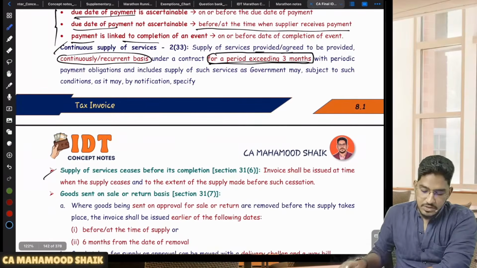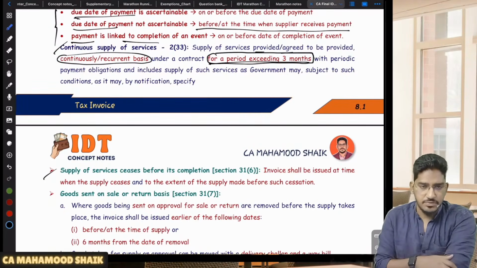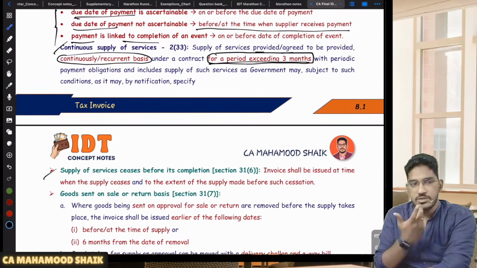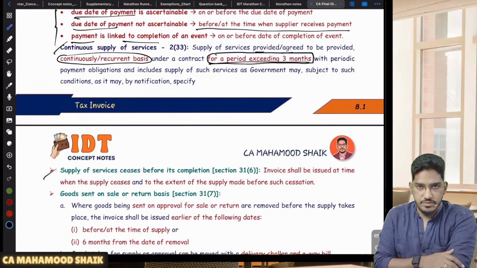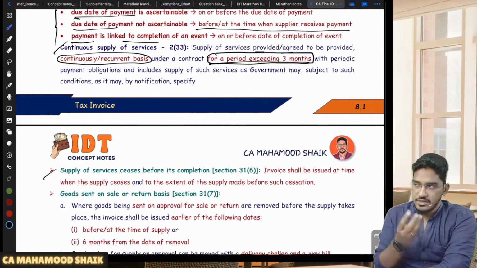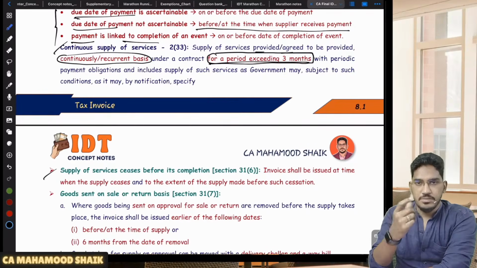Then, supply of services ceases before its completion. You are making supply of the services, but the service is coming to an end even before you could complete it. Ceasing means stopping. So you agreed to make some supply of service, but that service is stopping even before you could complete it. In that case, till that cessation, till that point of time when the service is getting stopped, some service has been provided.